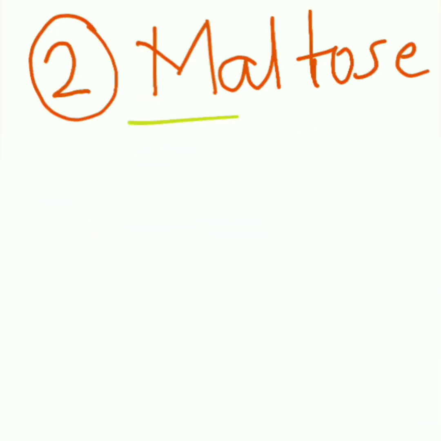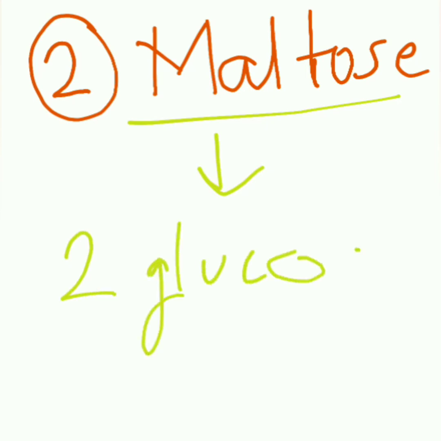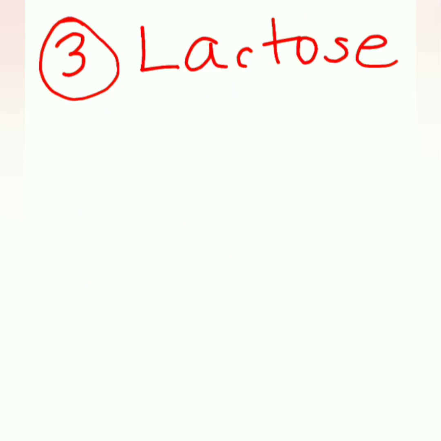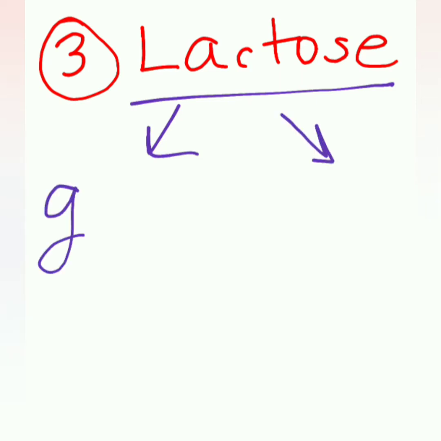Next one is maltose, also known as malt sugar, which is made up of 2 glucose molecules. And the last one is lactose, that is milk sugar, which is made up of glucose and galactose.